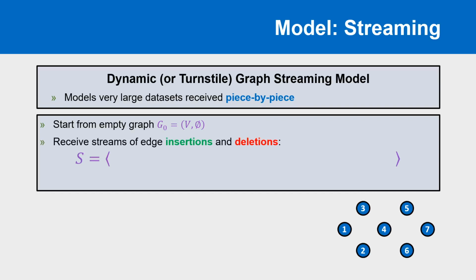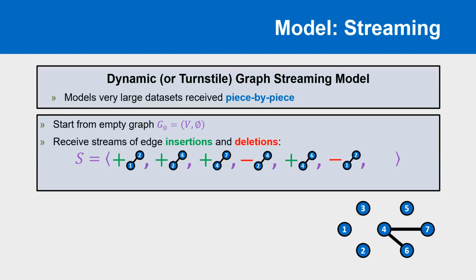For example, consider this graph on 7 vertices. We start with no edges. Then the first 3 updates arrive, each telling us to add an edge between certain vertices. Then we're asked to delete one of these edges, and so on. A streaming algorithm must process these updates and then be able to, on request, return a solution to the problem of interest on the current graph state.